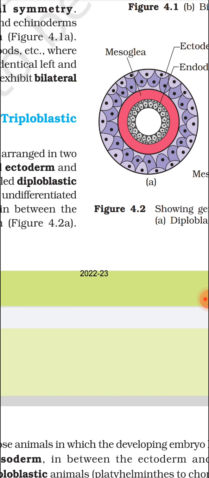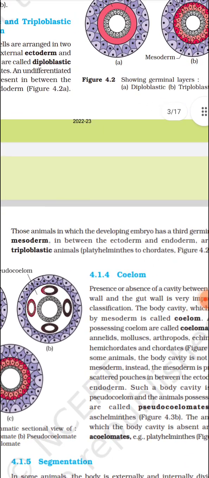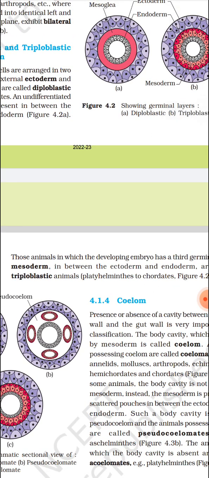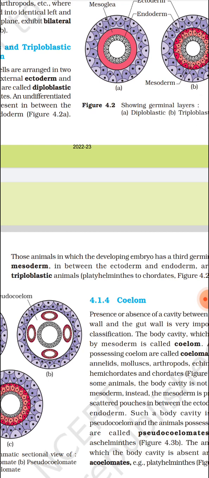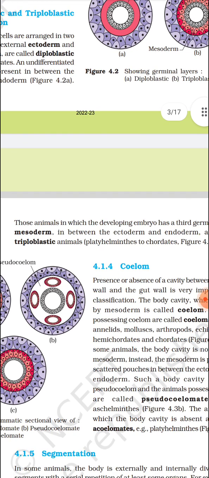In diploblastic only 2 germ layers are present. Okay, that is ectoderm and endoderm, and in the middle part the non-cellular layer called mesoglea is present. Okay, and its examples are Coelenterata and Ctenophora. Then triploblastic animals, that is 3 layers present, that is ectoderm, endoderm and mesoderm, and here no mesoglea is present, and its examples are Platyhelminthes, Aschelminthes, Annelida, Arthropoda, Mollusca, Echinodermata, Hemichordata, Chordata.